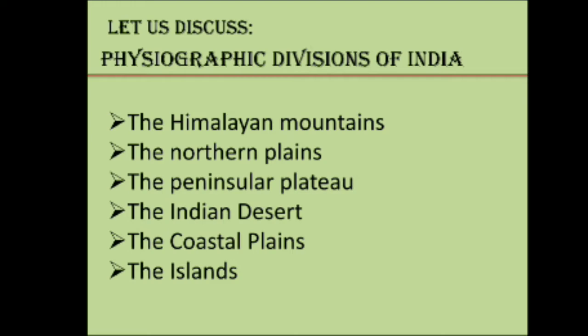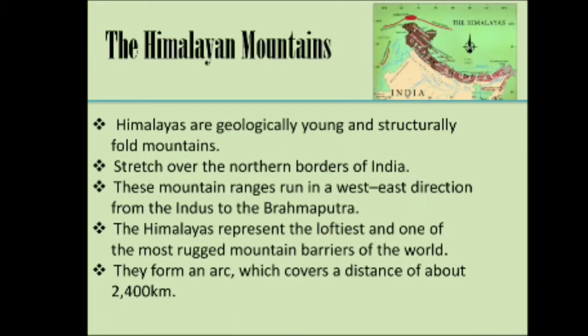Last class, we discussed about the formation of Himalayas. Indian plate collided with Eurasian plate and huge volcanic eruption under seabed Tethys Sea resulted in the formation of Himalayas. So Himalayas represents a very youthful topography with high peaks, deep valleys and fast flowing rivers. So Himalayas are geologically young and structurally fold mountains. They stretch over the northern borders of India.